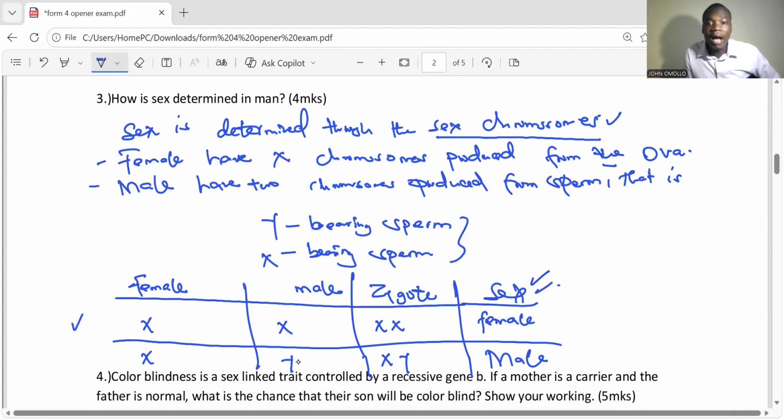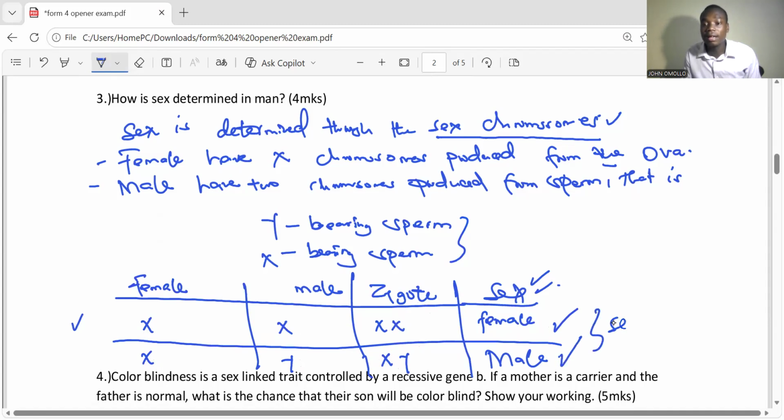When the Y-bearing sperm fuses with the ovum that has X, the product is XY, which is the zygote, and now forms the male. So we have the female and the male.